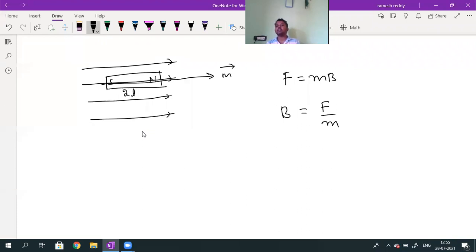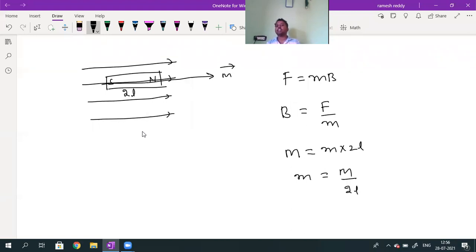They are asking for the magnetic length, but the magnetic moment capital M can be written as small m into 2l. From this, small m can be written as capital M divided by 2l.